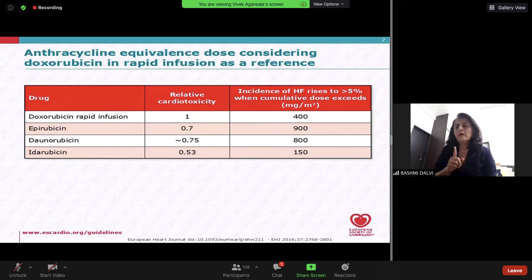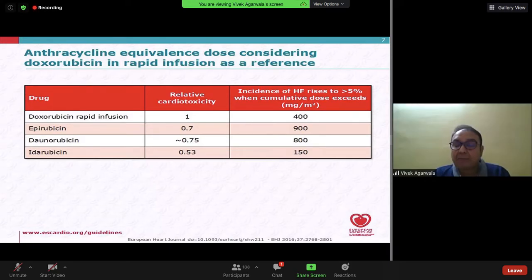If I may add one thing, in children, apart from rheumatic heart disease, we also look out for congenital heart disease. Sometimes we've been in trouble with patients with congenital heart disease who were normal upfront, were given anthracycline, and with subsequent cycles have gone into serious trouble. Still, any congenital heart disease, if clinically well controlled, is not an absolute contraindication if there is no cardiac aging, but we need to be very, very cautious.